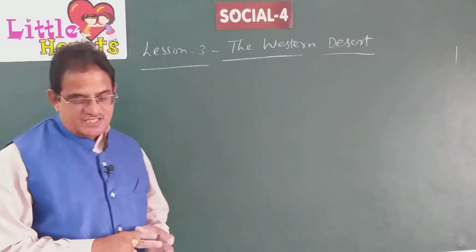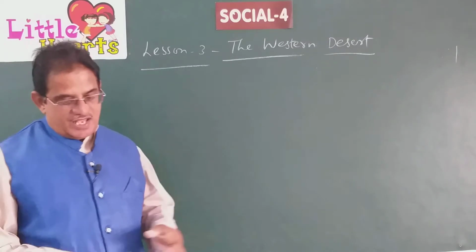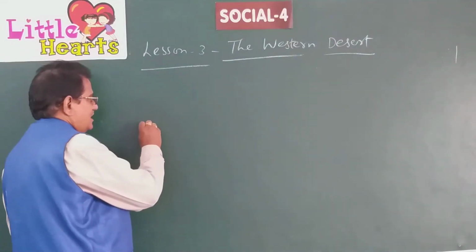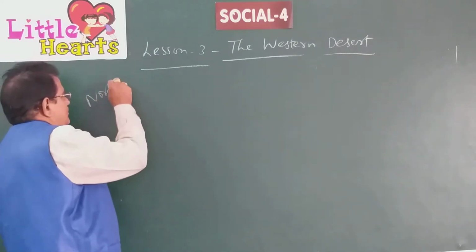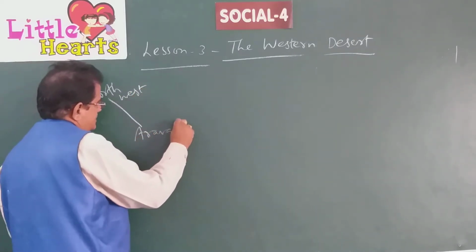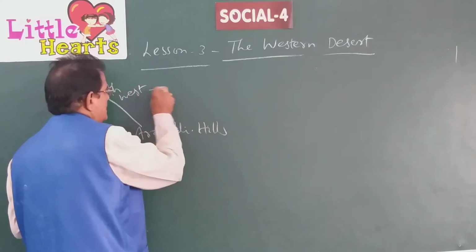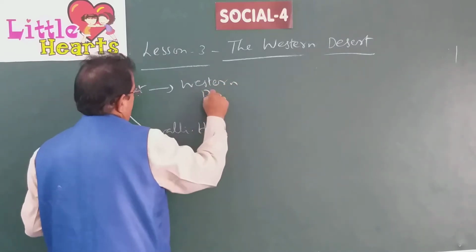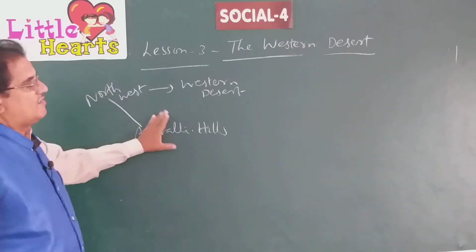The Western Desert, about which we are going to discuss now, lies to the northwest of Aravalli Hills. Northwest is this. The Western Desert is located to the northwest of the Aravalli Hills or Aravalli Mountains.